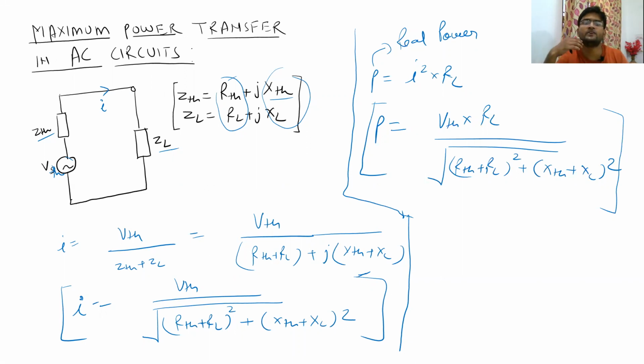To do that, we have to first see the different conditions. There are actually three conditions, or you can say four conditions, in which we have to calculate the value of this RL, and these are dependent on the variability of this ZL. Your ZL is variable, but in one case, both RL and XL are going to be variable. In some cases, only RL is variable and XL is constant. In some cases, ZL should be equal to RL and XL is not at all there. So in all these cases, we have to calculate differently and find the value of RL for which maximum power is transferred. So let us put them in three different cases.